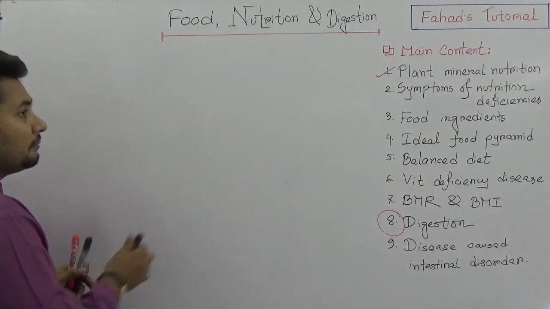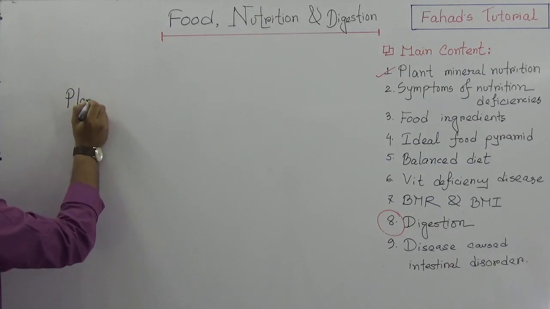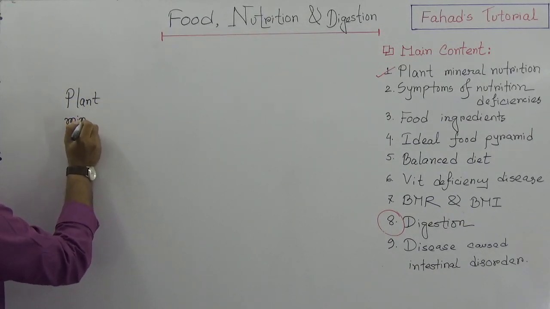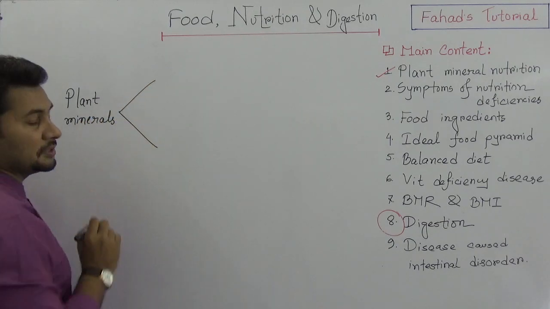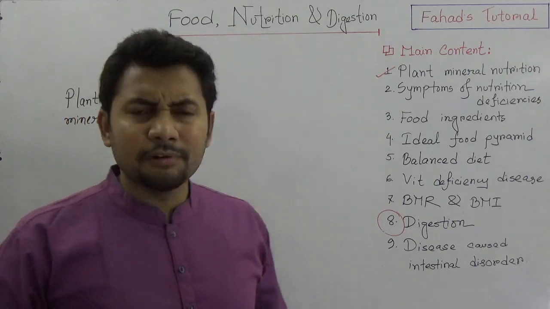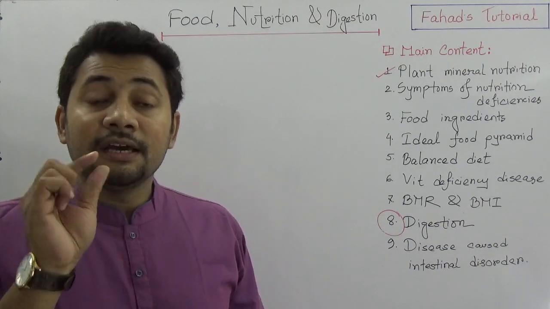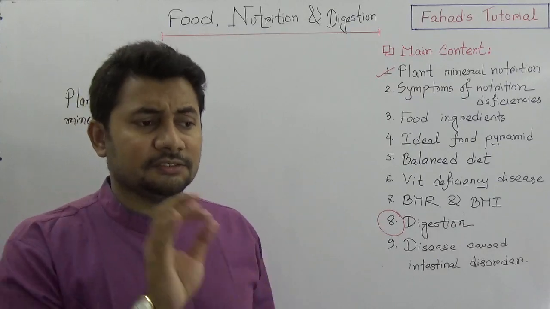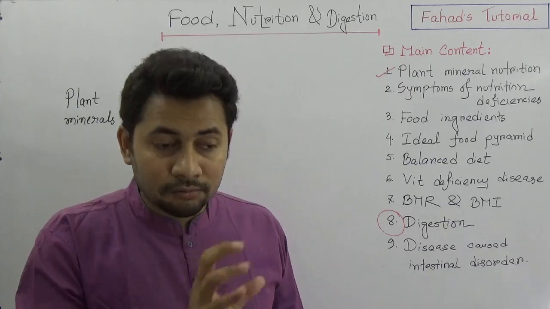Think about it. Plant minerals have been divided into 2 parts. Why 2 parts? Because more than 60 elements have been discovered, but not all are essential, I mean functional in the plant's whole life.